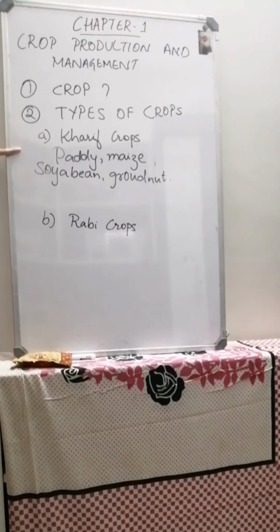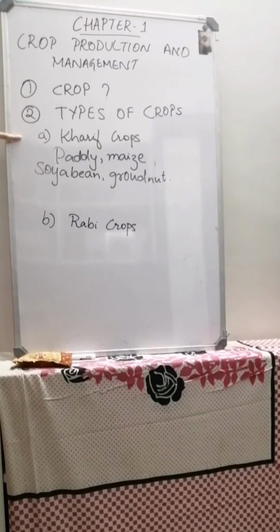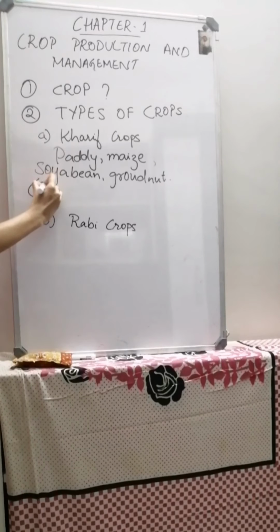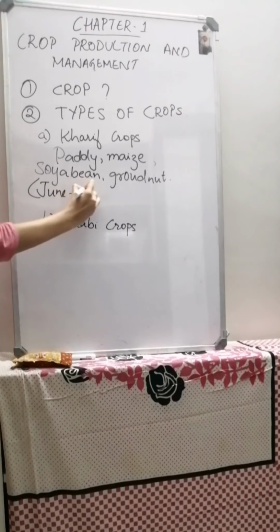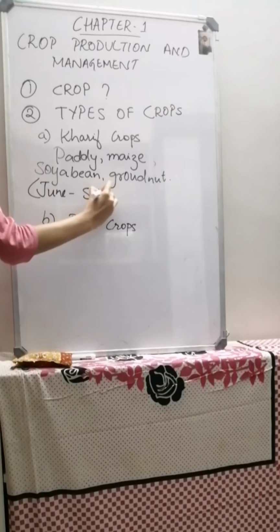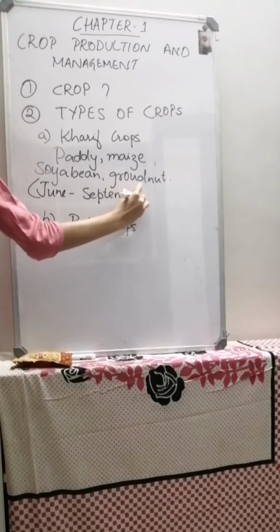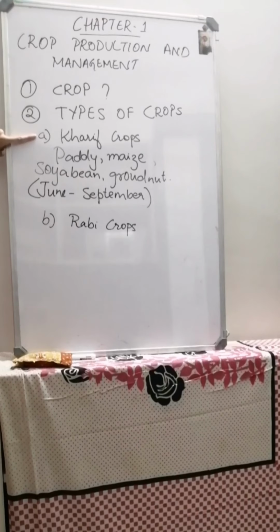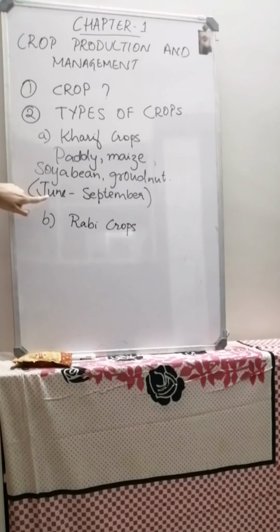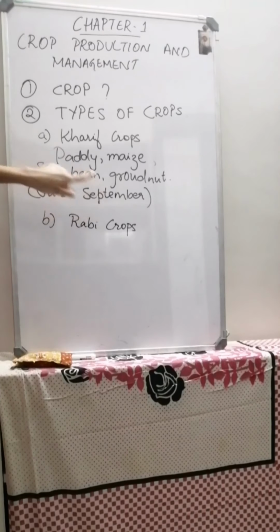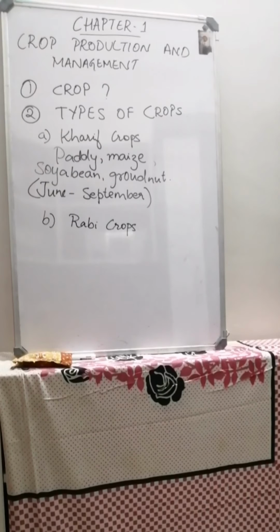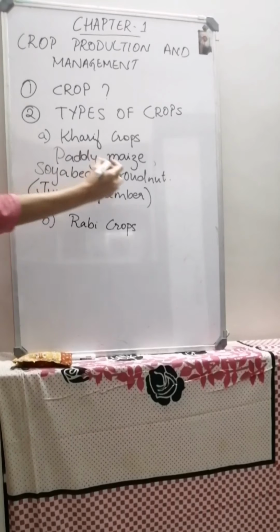These are kharif crops. When are they cultivated? In rainy season. Rainy season in India is from June to September. So kharif crops are grown from June to September, which includes paddy, maize, soya bean, groundnut, and even cotton.